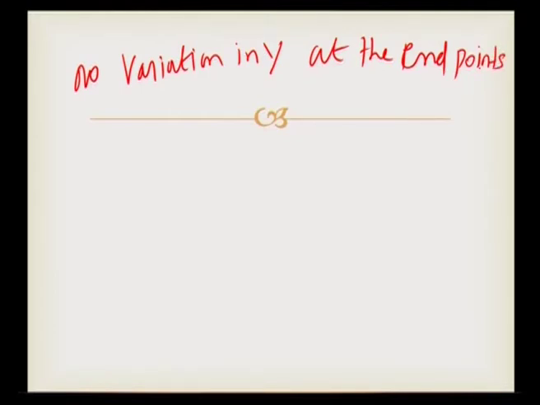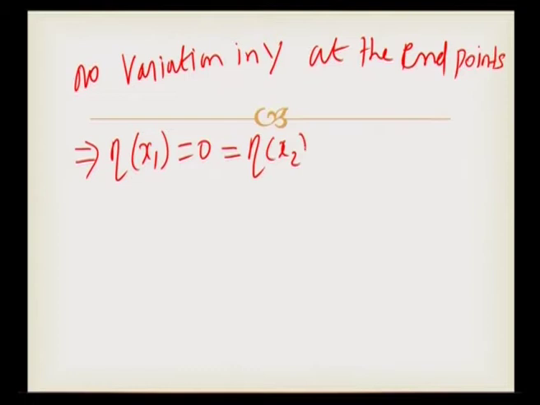All the curves of the family must be identical at the fixed points P and Q. So, this gives eta of x1 is equal to 0, which is also equal to eta of x2. Keep this as equation 3. Conversely, condition 3 ensures that the curves of the family all pass through the points P and Q.